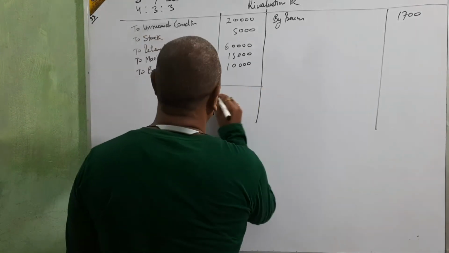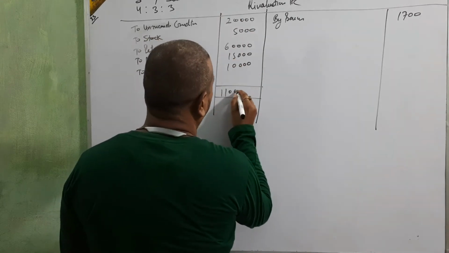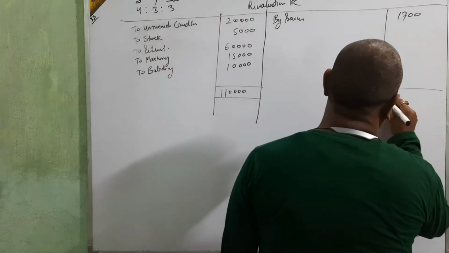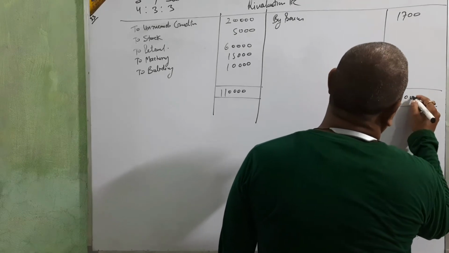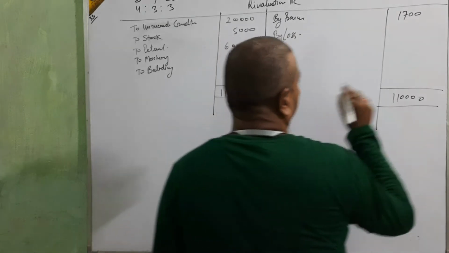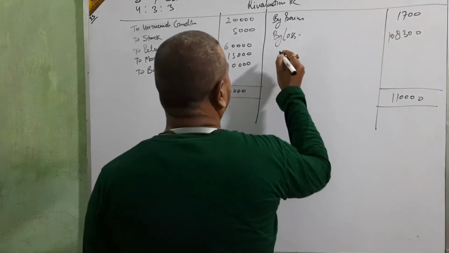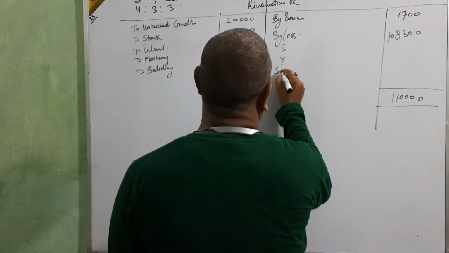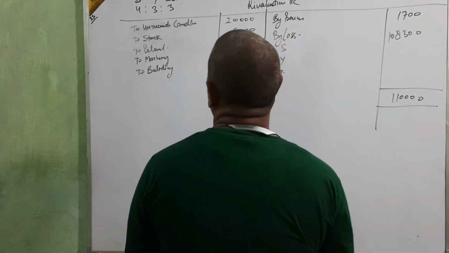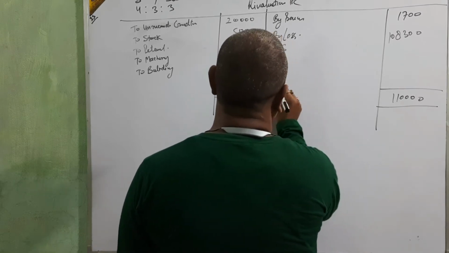Then total 60,000 plus 1 lakh 10,000, this side 1 lakh 10,000. Then loss 1 lakh 8,300, to be divided among the partners S, Y and SA in 4:3:3. Just divide this amount.